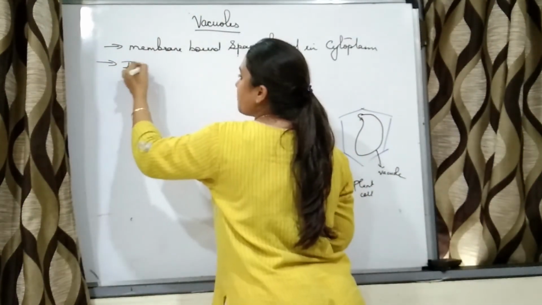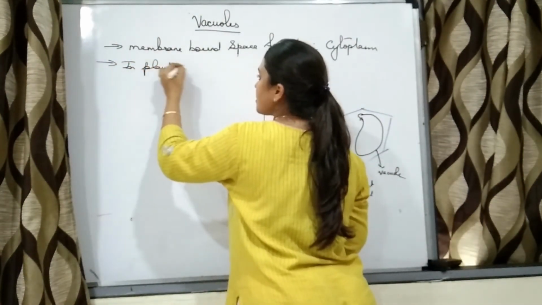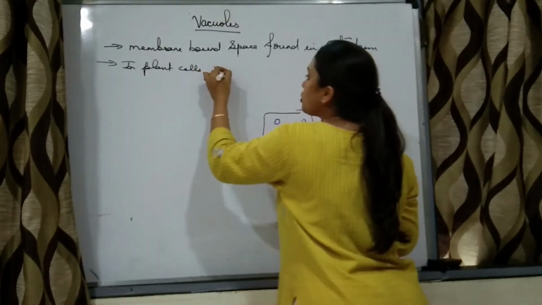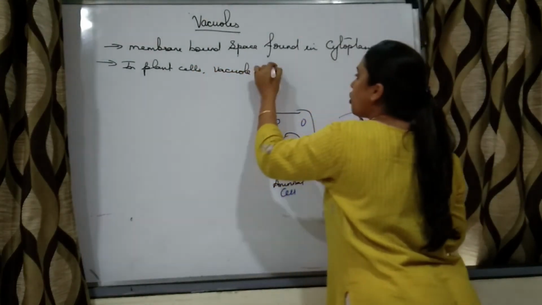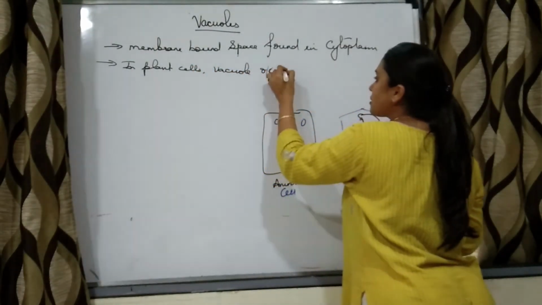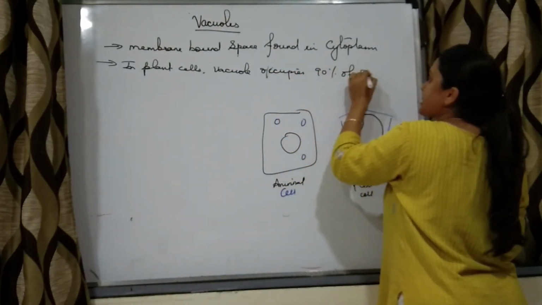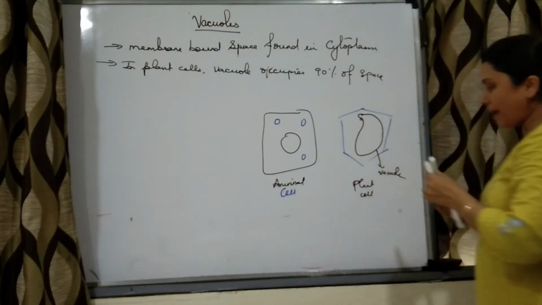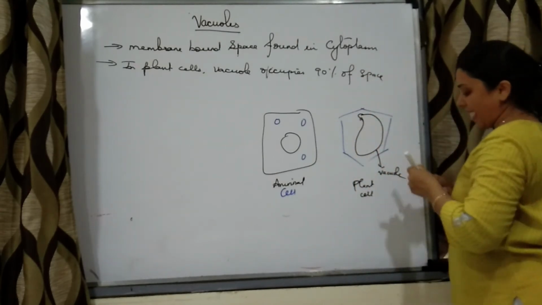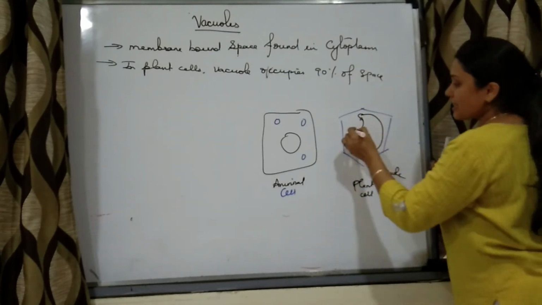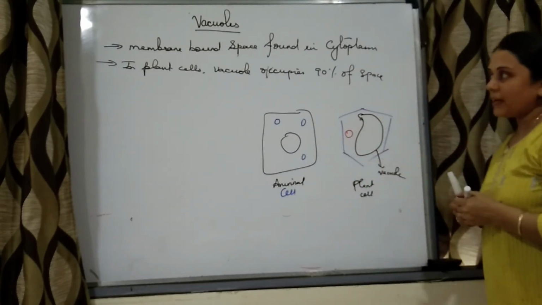In plant cells, vacuole occupies 90% of the space, right? So the maximum space is occupied by the vacuole and the nucleus is shifted towards the periphery.